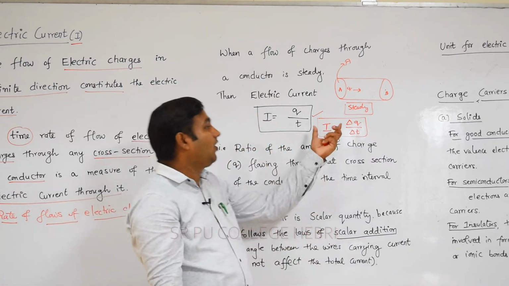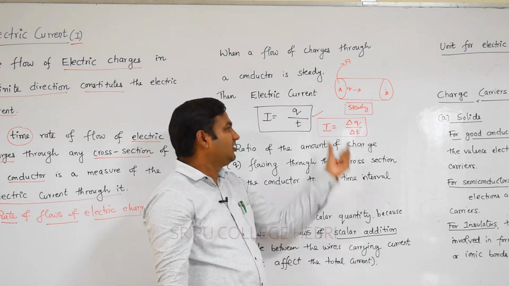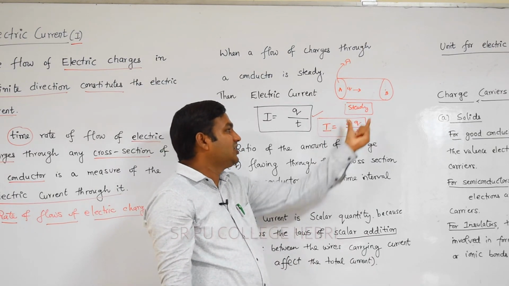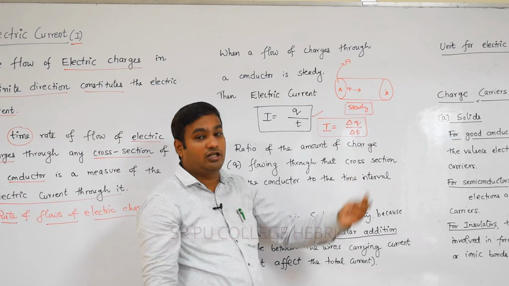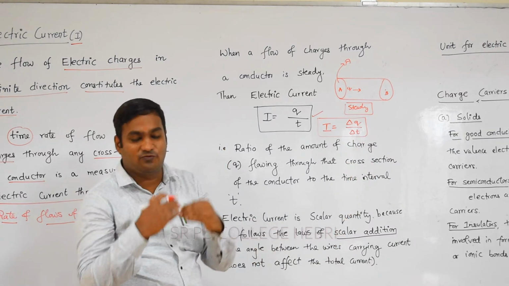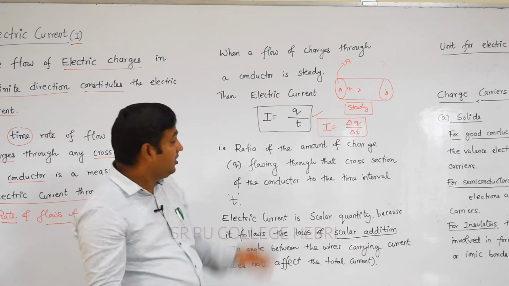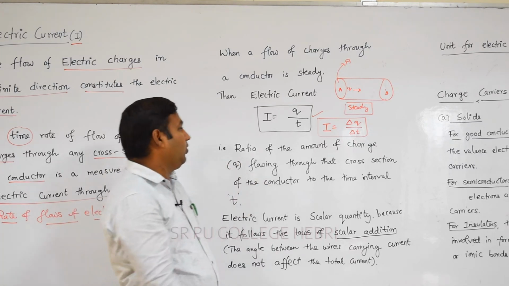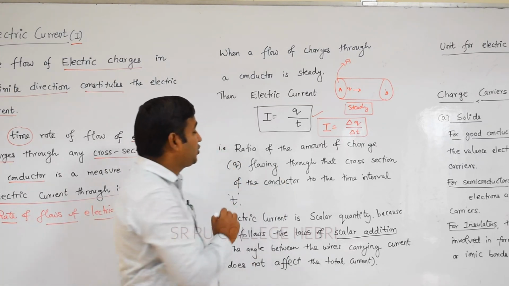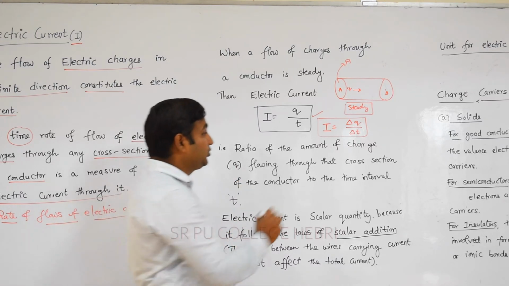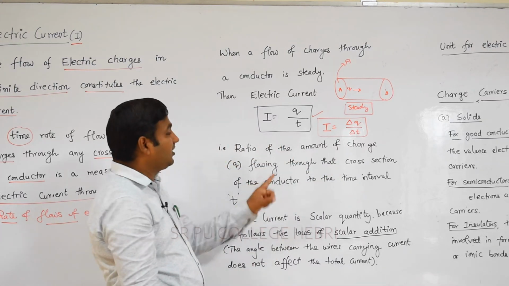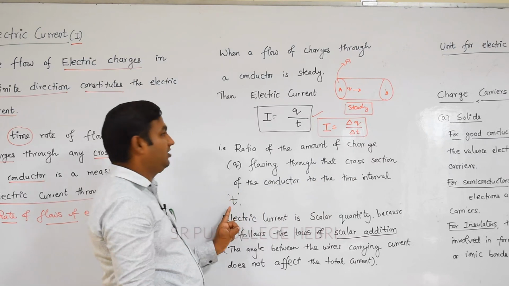Remember, this one is for random flow, or not a steady state flow. If charges are not flowing under steady conditions, then we denote electric current as delta Q divided by delta T. Here time varies as well as flow of charge also varies. It is not a steady state of flow. Now here, the ratio of the amount of charge Q flowing through that cross section of the conductor to the time interval t.